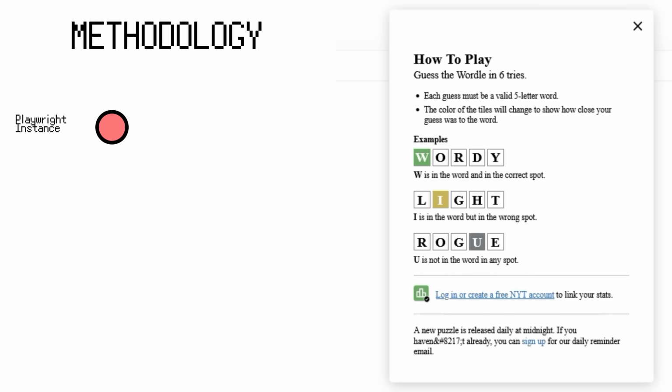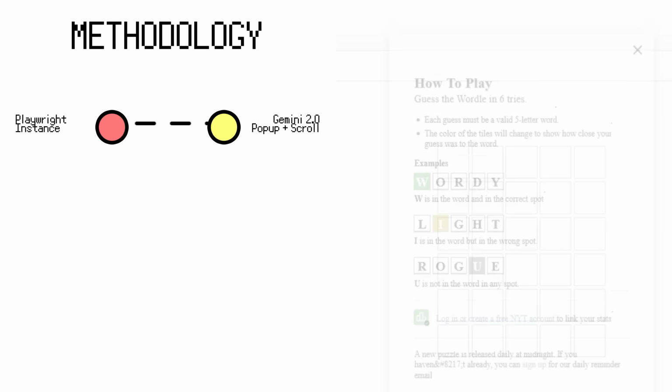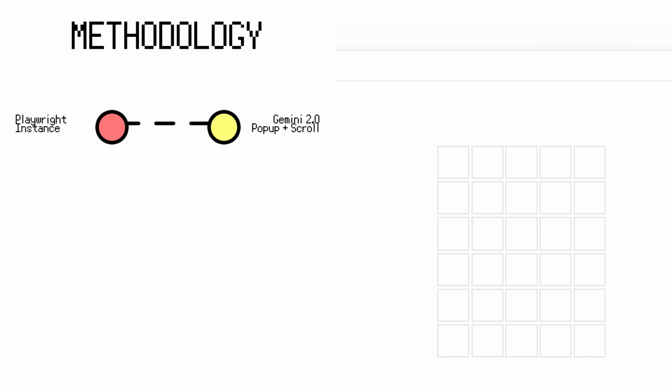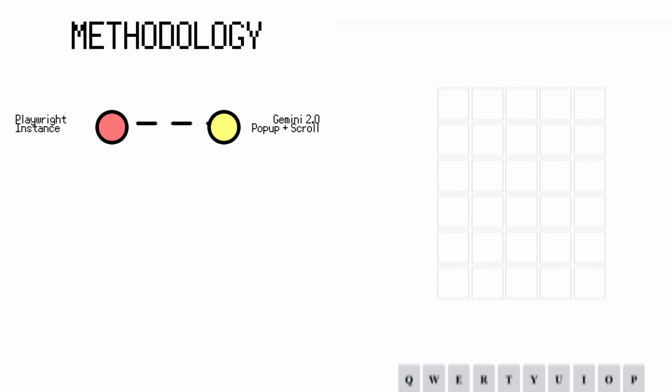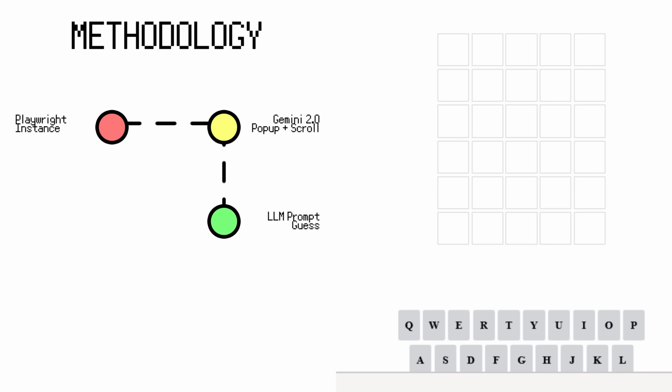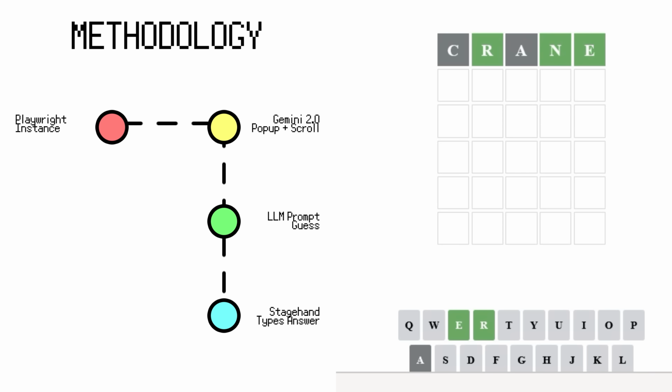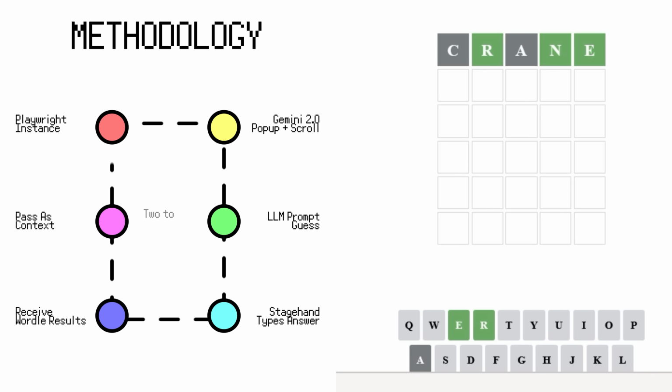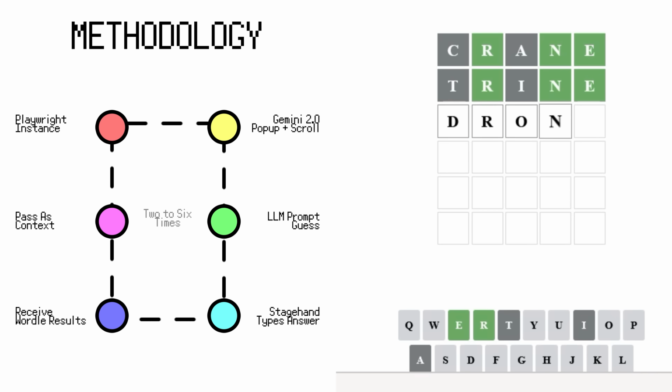First, we have the Playwright instance go up. We have Gemini 2.0 Flash-Lite closing the pop-up as soon as it goes on, and then scrolling down to the game area. Once it's down at the game area, we then prompt the other LLM to make a guess. Once we get the guess, we then get Stagehand to type it into the browser and hit enter. We then get the results of this and pass it in as context for our next guess. Rinse and repeat, and we either get a loser or a winner.